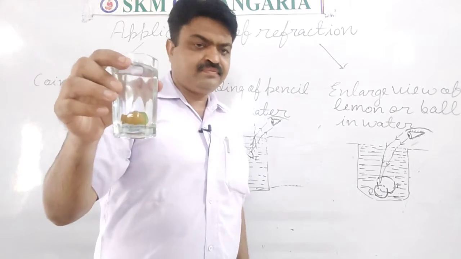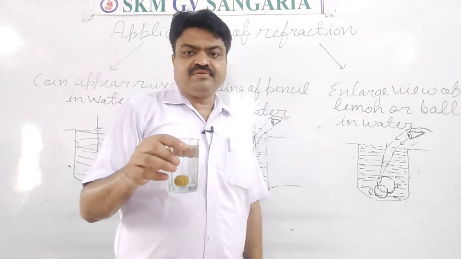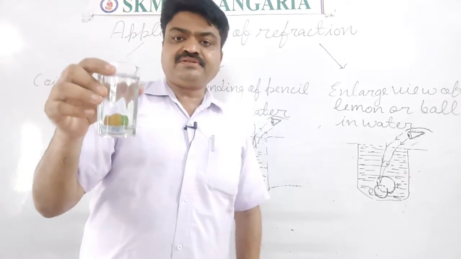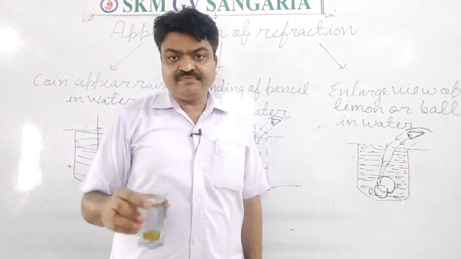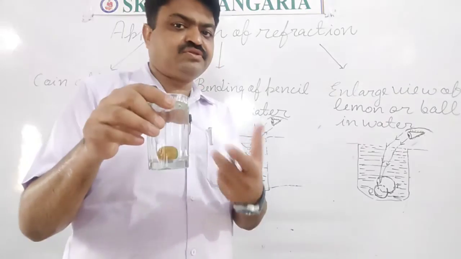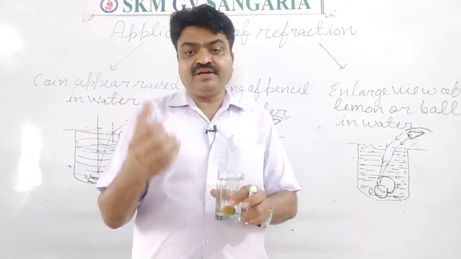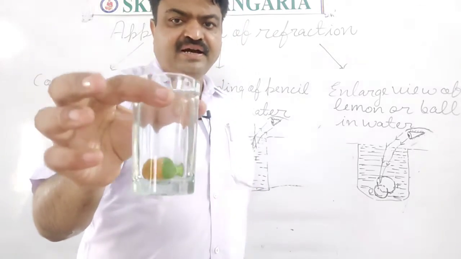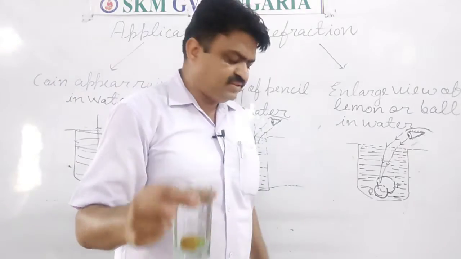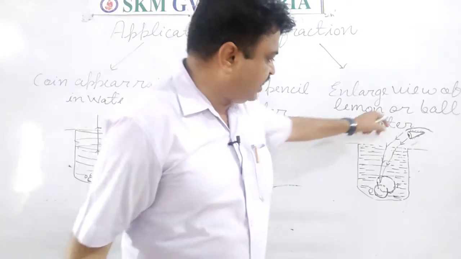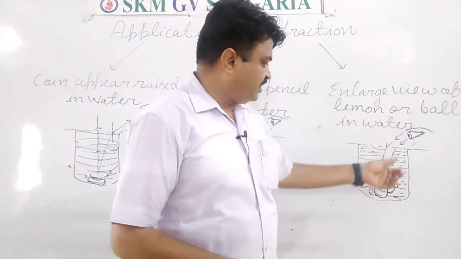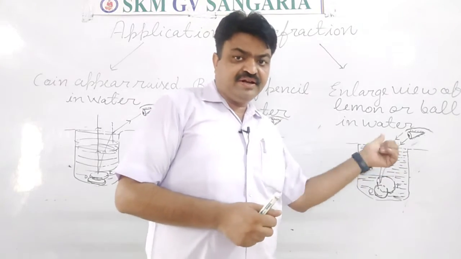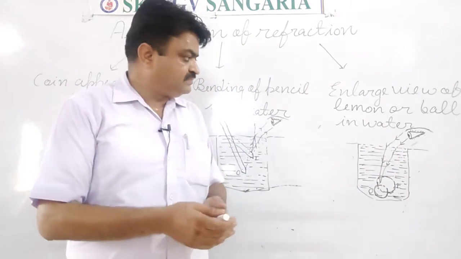or lemon, students. In place of this ball, you can take a lemon, and you can also observe the enlarged size of the lemon in the glass, and this enlargement is due to refraction. Here also, when the light passes through the water, it is deviated from its path.